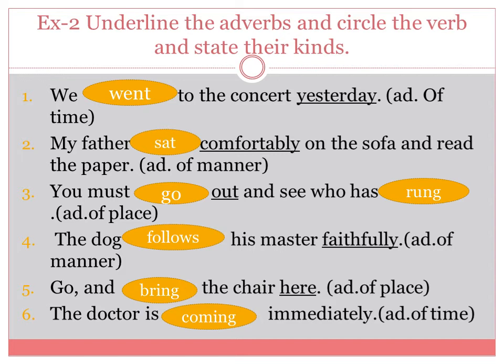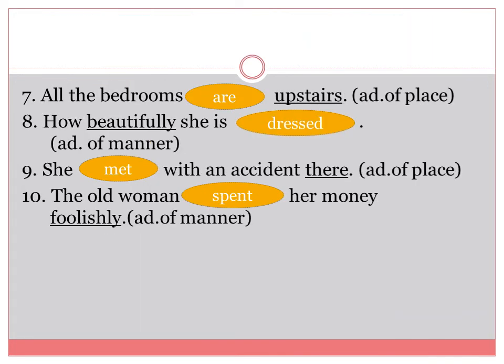Fourth, the dog follows his master faithfully. Follows, verb; faithfully, adverb, type, adverb of manner. Fifth, go and bring the chair here. Bring, verb; here, adverb, type, adverb of place. Sixth, the doctor is coming immediately. Coming, verb; immediately, adverb, type, adverb of time. Seventh, all the bedrooms are upstairs. Are, verb; upstairs, adverb, type, adverb of place.